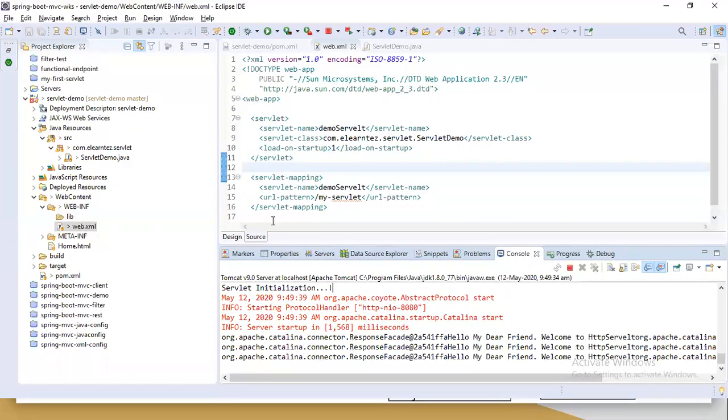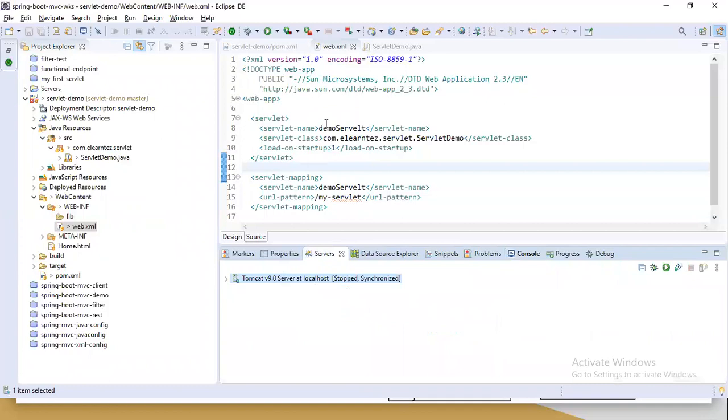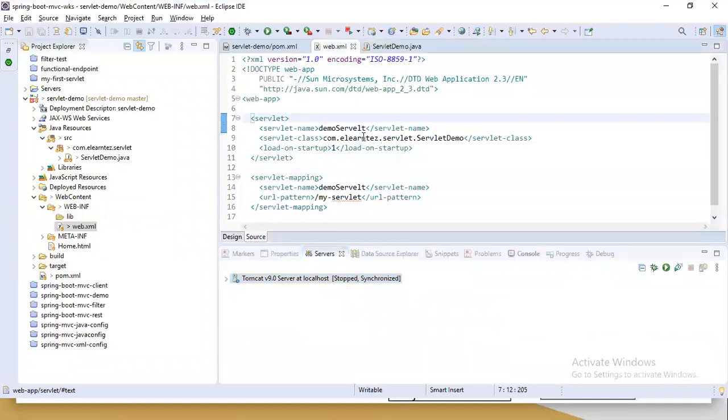Without load on startup, all those things happen: static class loading, initialization, instantiation. Everything happens at the time of the first request. If we add load on startup, the entire configuration happens at the time of server startup itself. That is the difference between load on startup and without load on startup. And we discussed that some exceptions will come.